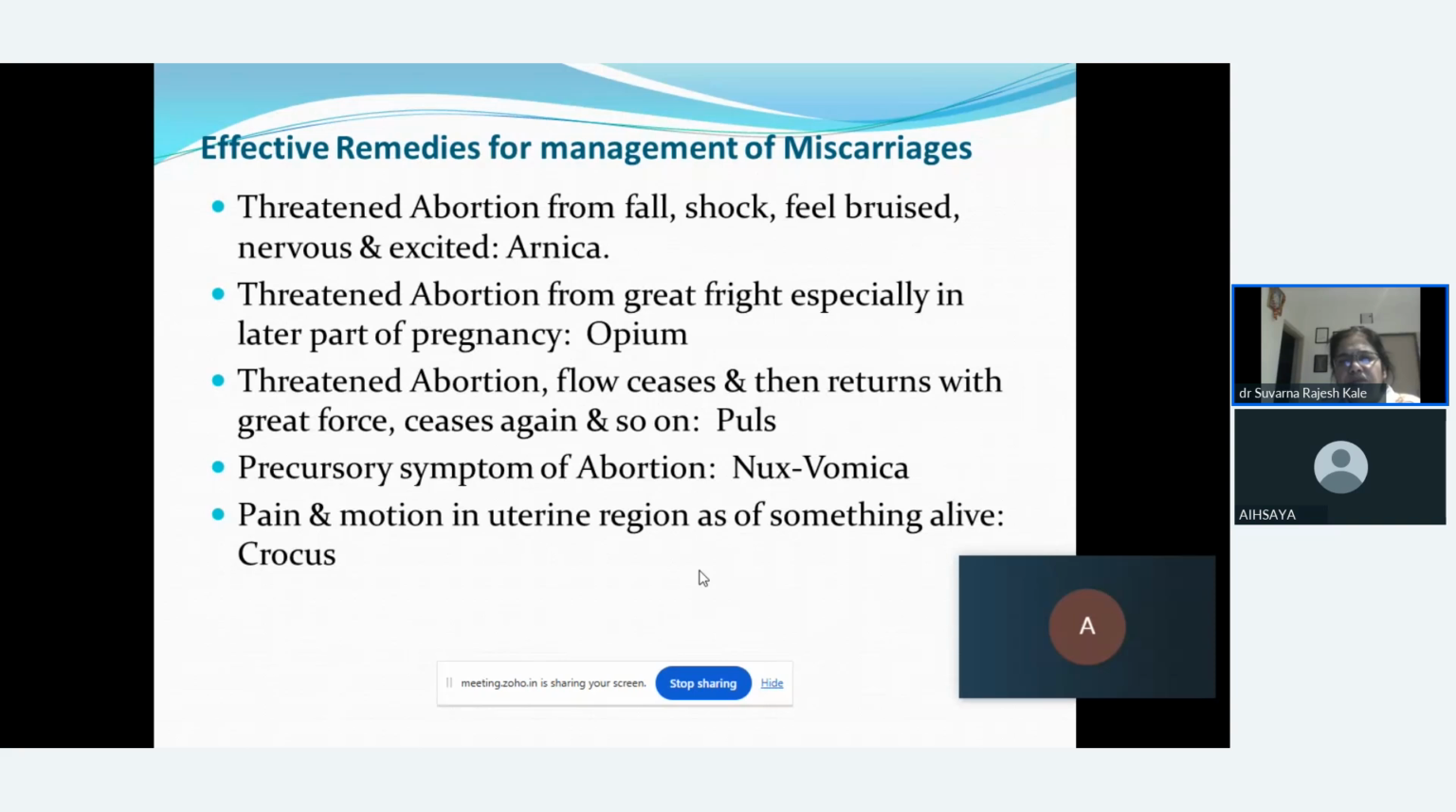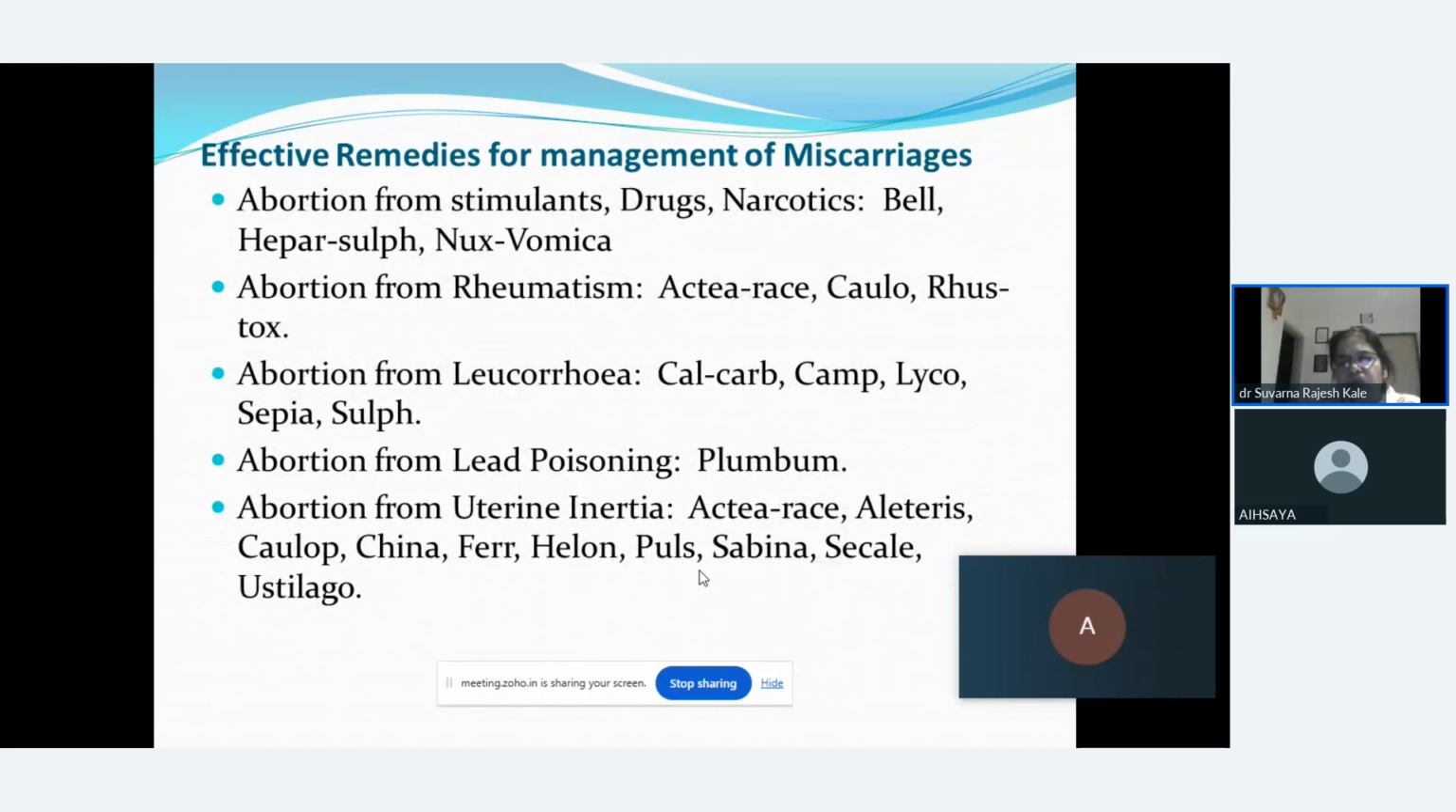If there is abortion from fall, shock, bruised feeling, Arnica can be given. Abortion from great fright, we can think of Opium. Abortion where the flow ceases, but retains with great force, ceases again and goes on, we can think of Pulsatilla. When there is a precursory symptom of abortion, we can think of Nux vomica. When there is pain and motion in the uterine region as if something is alive, we can think of Crocus. Abortion from stimulants, drugs or narcotics, we can think of Belladonna, Hepar sulph, Nux vomica. Abortion from rheumatism: Actaea racemosa, Caulophyllum, Rhus tox. Abortion from leucorrhea: Calcarea carb, Lycopodium. Abortion from lead poisoning: Plumbum.